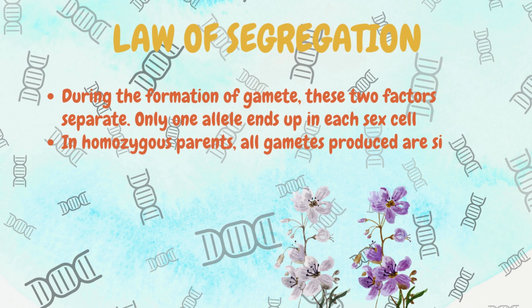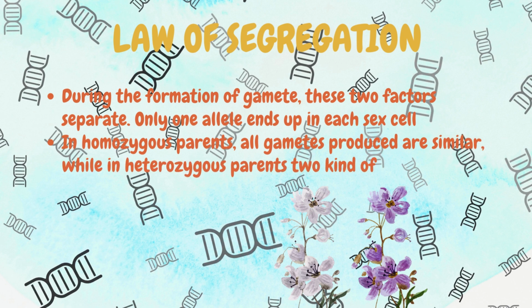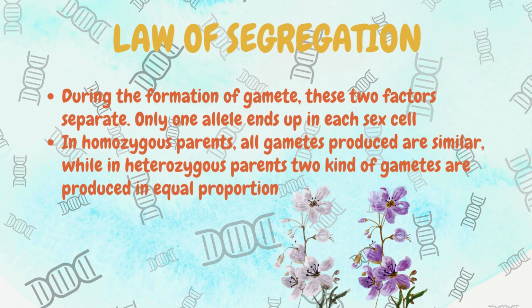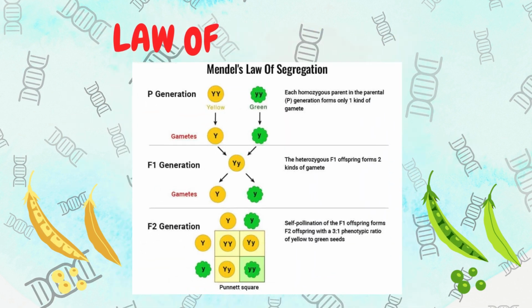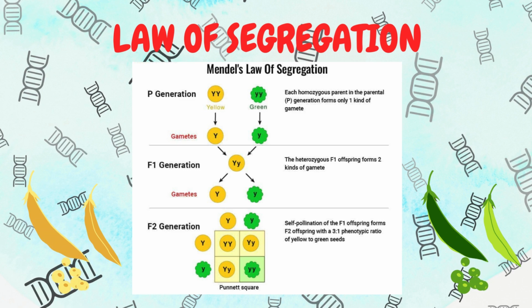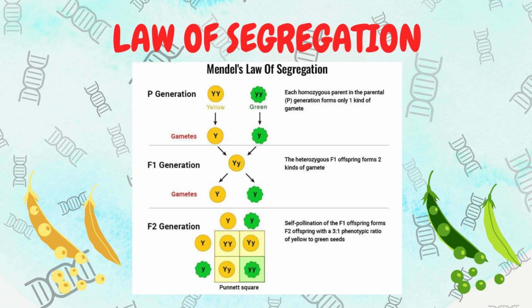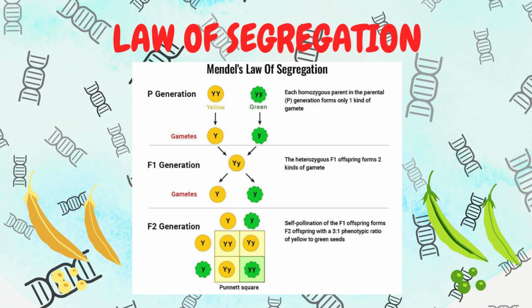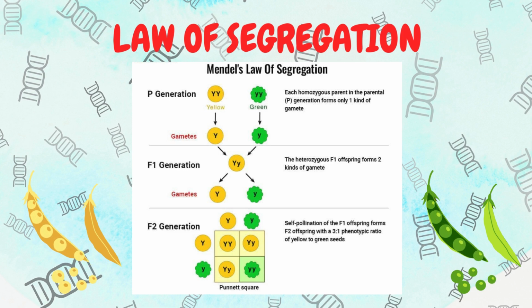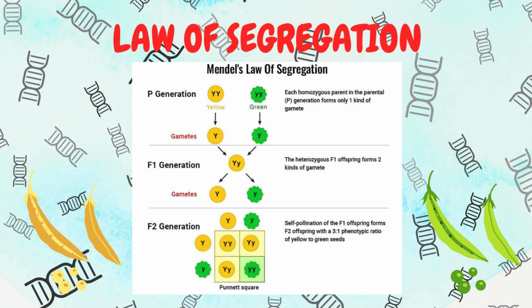In homozygous parents, all gametes produced are similar, while in heterozygous parents, two kinds of gametes are produced in equal proportion. For the P generation, each homozygous parent in the parental generation forms only one kind of gamete. Yellow parent forms yellow gametes, and green parent forms green gametes. In the F1 generation, the heterozygous F1 offspring forms two kinds of gametes, which is a combination of both parents. The F2 generation is self-pollination of the F1 offspring, forming F2 offspring with a 3:1 phenotypic ratio of yellow to green seeds.